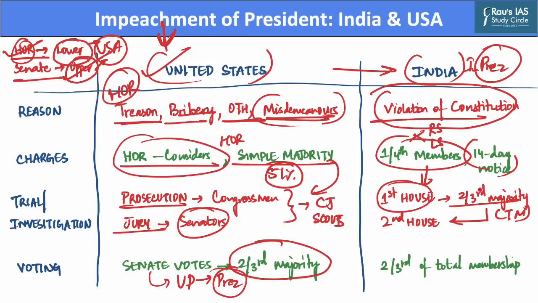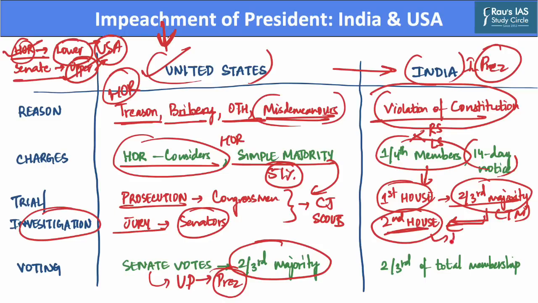And hence, after passage by two-third majority, this resolution is then passed on to the second house of the parliament. And this second house investigates the charges against the President of India. Now, if this second house also passes the impeachment resolution by a majority of more than two-thirds of total membership, then the President of India stands impeached from the office. And it is from the date on which this particular resolution is passed by the House.